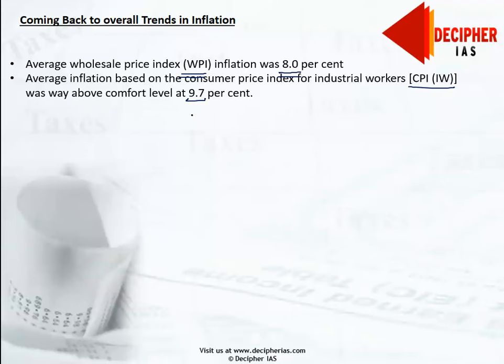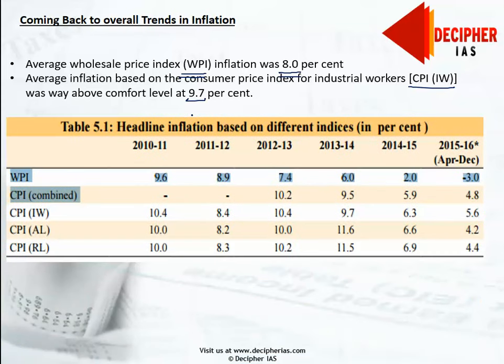As you can see in the chart, the rising trend reversed from 2014-15 onwards, and the economy has been experiencing sustained moderation in general inflation since. As you can see there, it was 2, now it is -3.